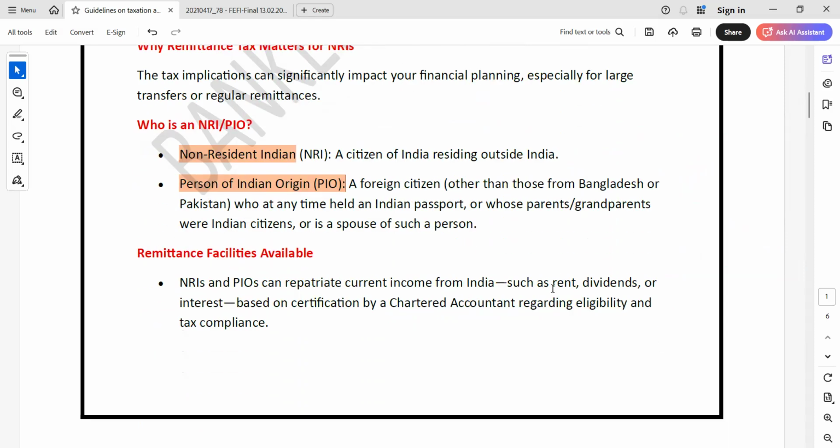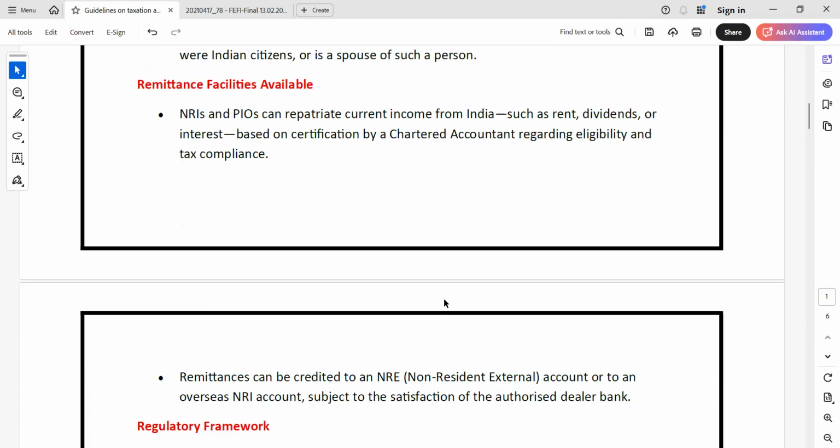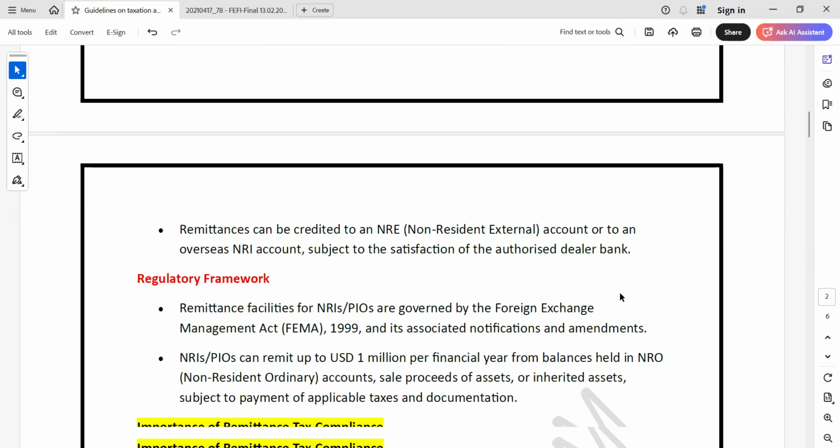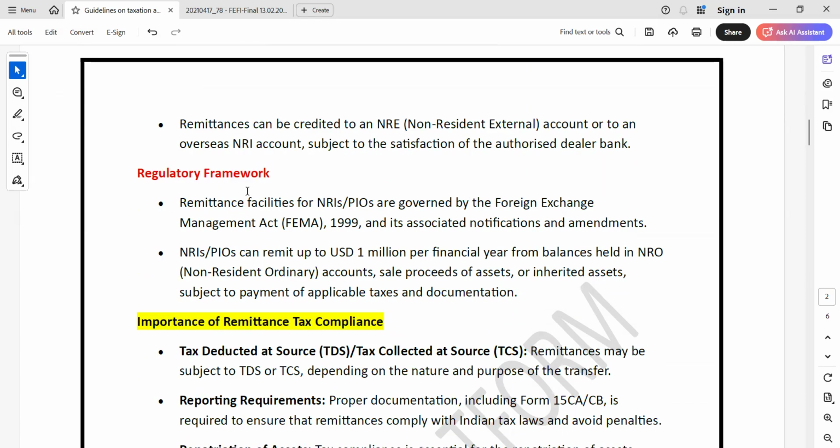Okay, so remittance facility available. NRIs and PIOs can repatriate current income from India, such as rent, dividend, interest, based on certification by a chartered accountant regarding eligibility and tax compliance. Remittance can be credited to an NRE account or to an overseas account, subject to the satisfaction of the AD bank. So what is the regulatory framework?